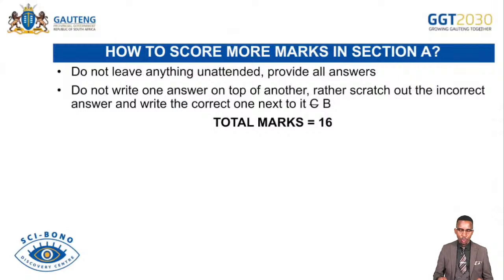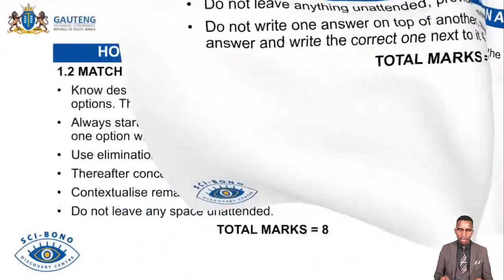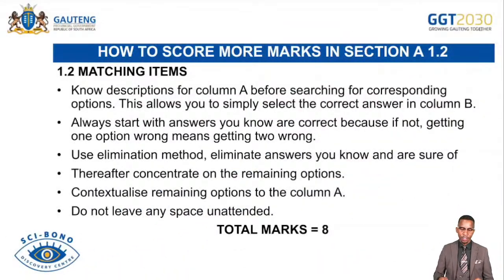Do not leave anything unattended. Provide all answers. Do not write one answer on top of another answer. If ever you feel like the answer is wrong, you scratch the answer and write the correct answer on the side, rather than writing on top of another answer, because the marker will not be able to see if the answer is really C or B if you do that. And remember, 1.1 is out of 16 marks.